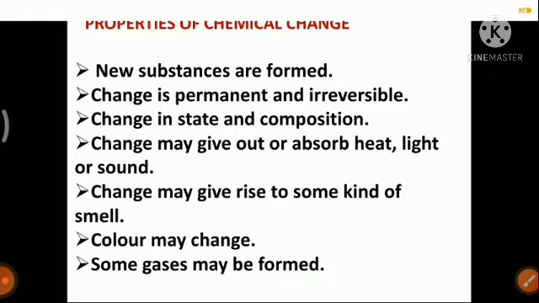So these are the properties of chemical change we can write from the examples that we have seen. These are the properties of chemical changes that we have to know, and on the basis of these properties you can tell the difference between a chemical and a physical change. We will have different properties for different types of changes. For physical change we have different properties that we saw in our last class, and for chemical change the properties are different, which we are seeing now.